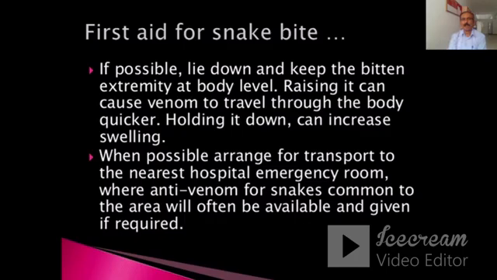If possible, lie down and keep the bitten extremity at the body level. Raising it can cause venom to travel through the body quicker. Holding it down can increase swelling. When possible, arrange for transport to the nearest hospital emergency room, where antivenom for snakes common to the area will often be available and given if required.